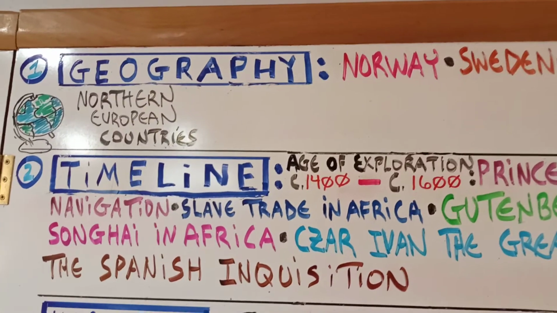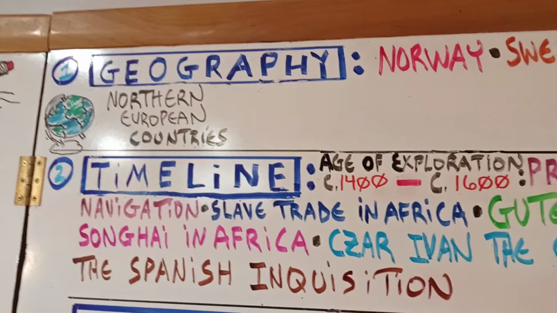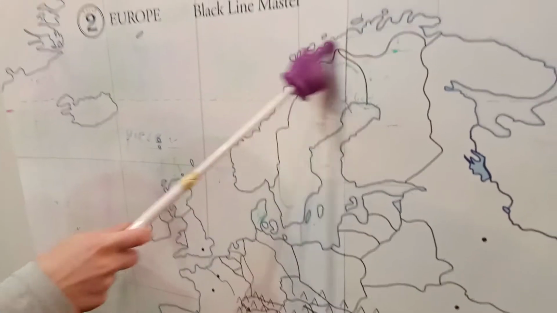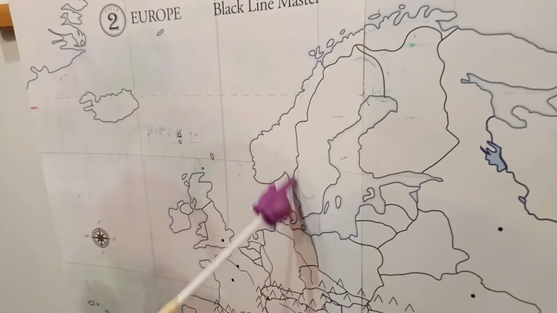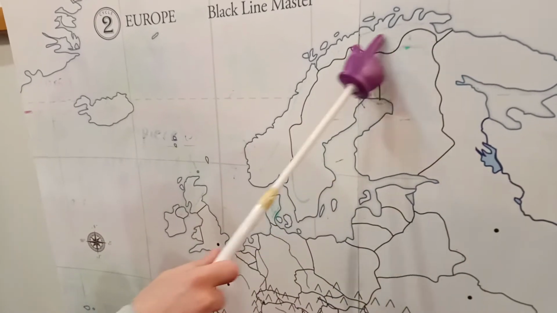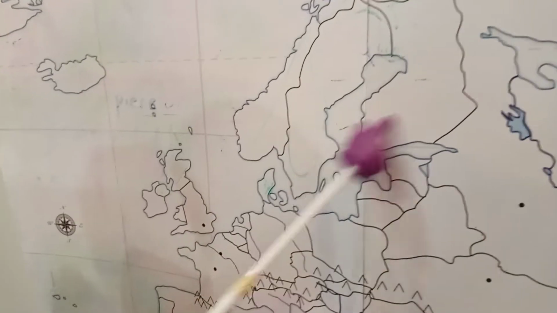Cycle 2, Week 13 Geography. We're going to be in Northern European countries. So right here we have Norway going to the north. And down here we have Sweden. You can make a big S out of that. And over here we have Finland. You can make a tiny F, a big F, whatever you want.